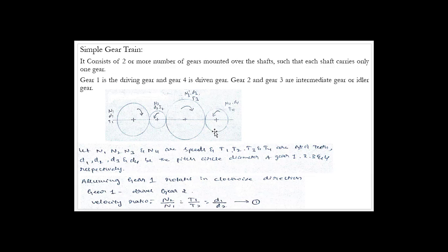Or else, simply, if you want the driving and driven gears to rotate in opposite directions, then use an even number of intermediate gears. If you want the driving and driven gears to rotate in the same direction, then make use of an odd number of idler gears or intermediate gears. That is a simple note regarding the simple gear train.